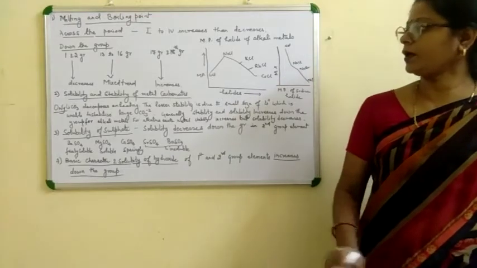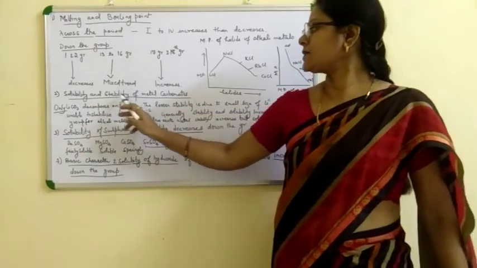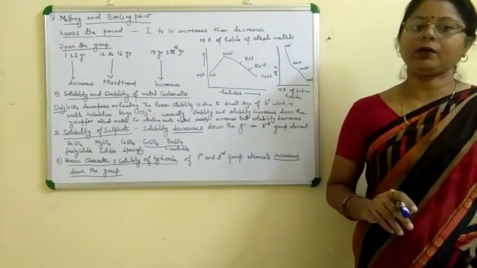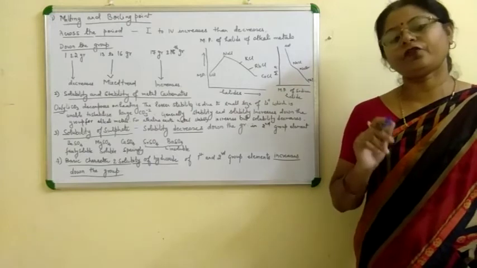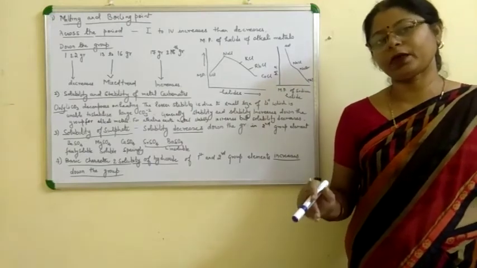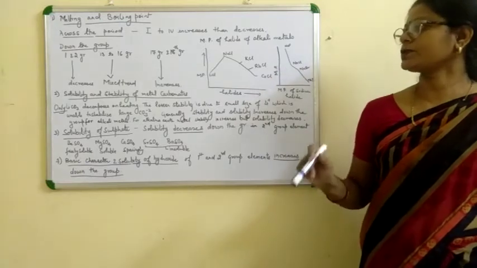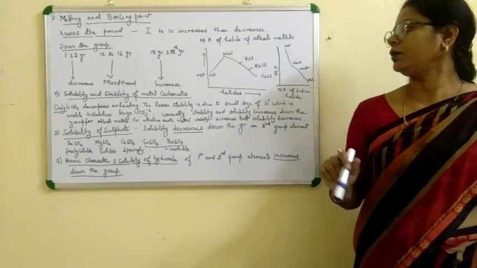Now next property, solubility and stability of the metal carbonate. Among the metal carbonates of first group element and second group element, only lithium carbonate decomposes on heating.